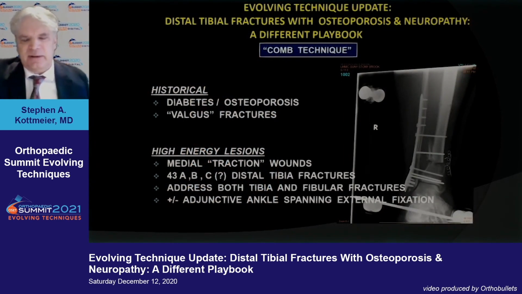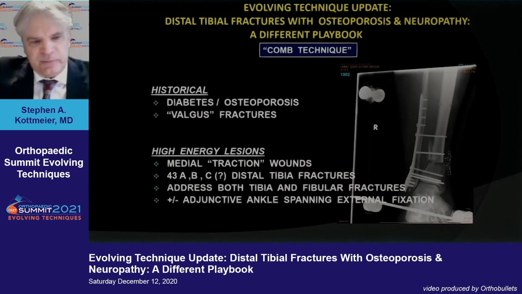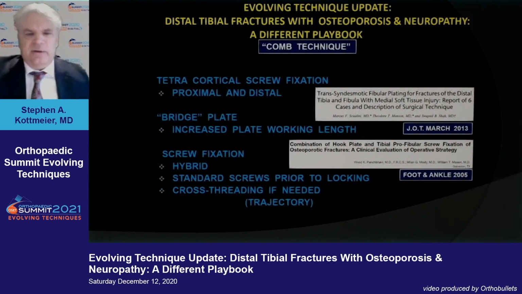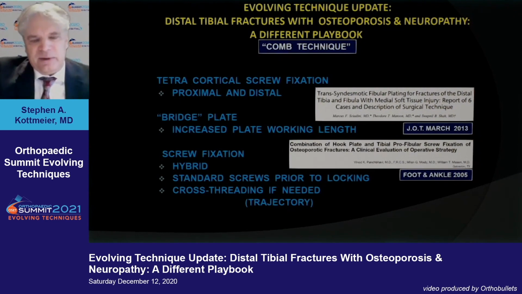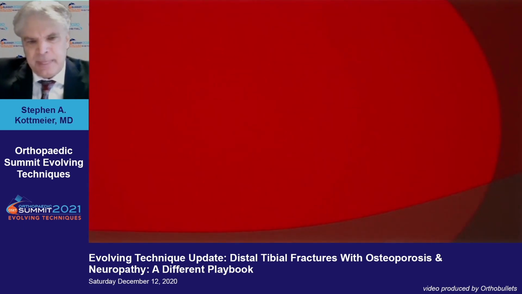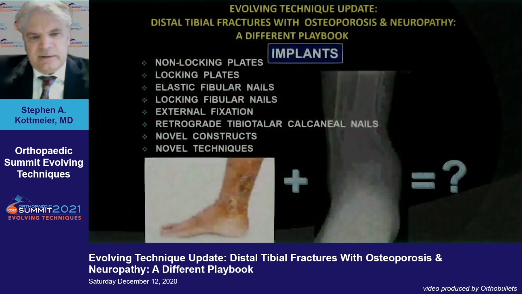So you can use a comb technique, which is transsyndesmotic fixation of screws above and below. It was originally described for diabetics, which we're talking about now in valgus fractures, but it has been applied to higher energy lesions. This was a case of mine here where we don't have to further threaten the medial soft tissues. So it's been documented and it's been charted. It's worked well in my practice for some of these vascular paths and diabetics. You really want to get four cortical fixation above and below, a good working length, and you occasionally have to go off axis with locking screws to get the trajectory into the syndesmosis, but this is an example of a case of mine here. So I think there's a role for these comb techniques.